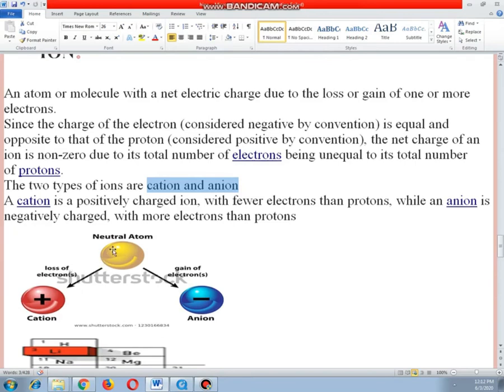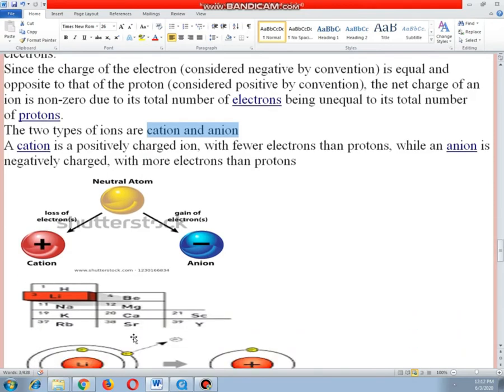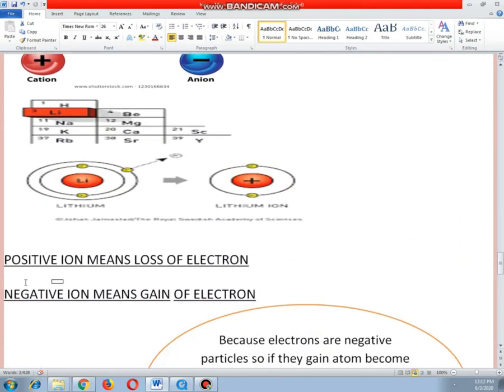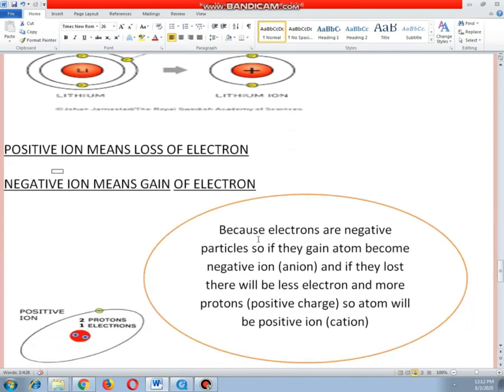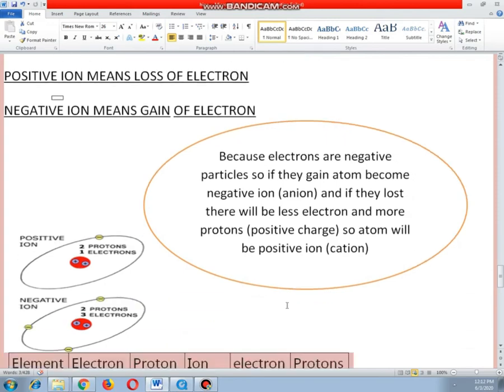Dear students, an atom is a neutral particle, but when it loses electrons, now there are more protons, meaning positive charge is more. So the atom forms a cation, a positive ion. Whenever an atom gains electrons, now there is more negative charge, that is more electrons. So the atom forms an anion. Positive ion means loss of electrons and negative ion means gain of electrons, because electrons are negative particles. When an atom gains them, it will form a negative ion, an anion. And when an atom loses electrons, there will be more protons, a positive ion, so the atom forms a cation.